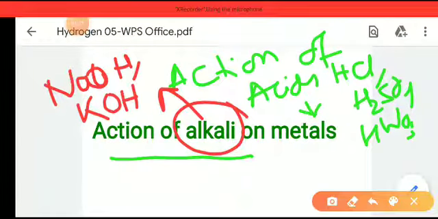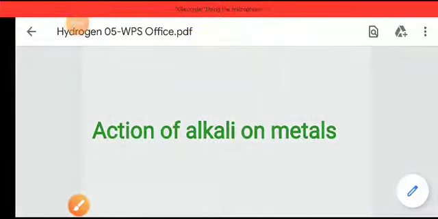So we're going to see the action of NaOH and KOH on the metals. Which metals do react with NaOH and KOH and what do they produce? We're going to see what will happen if some XYZ metal reacts with NaOH and what it will produce.